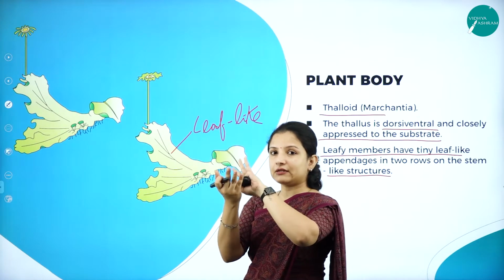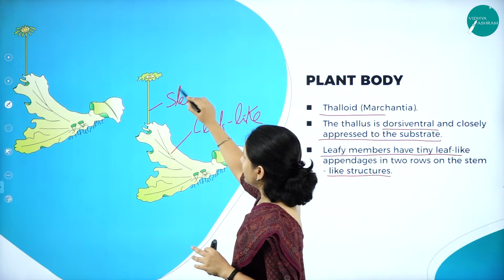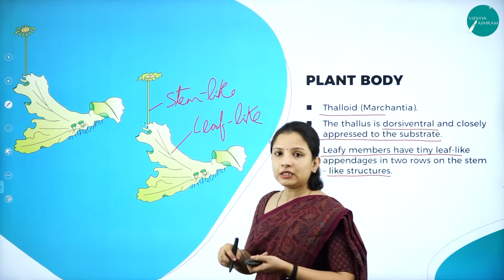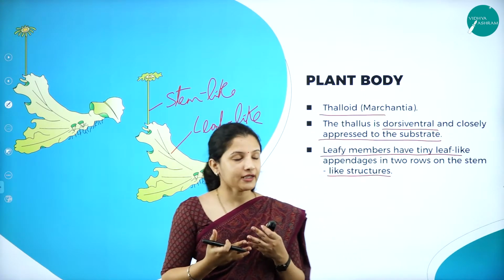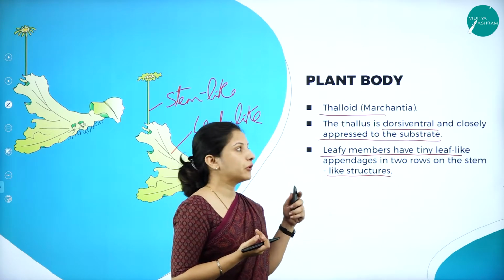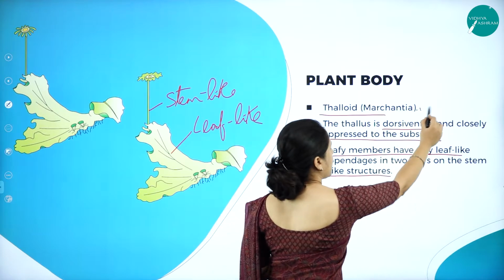They have a dorsal side and a ventral side, and this is the stem-like structure. So on the stem-like structure is attached the leafy plant body, or the thallus. So this is very simple, the plant body of liverwort. The best example that I've taken is Marchantia.